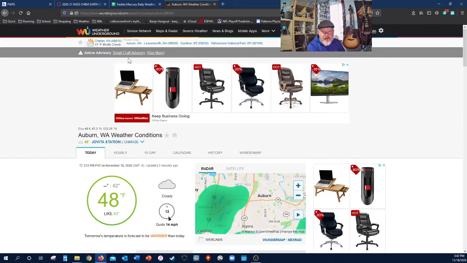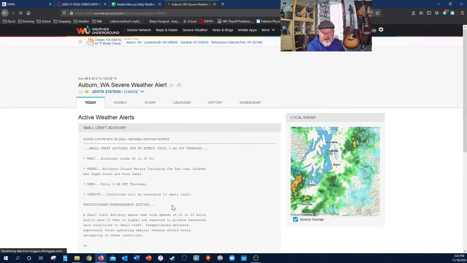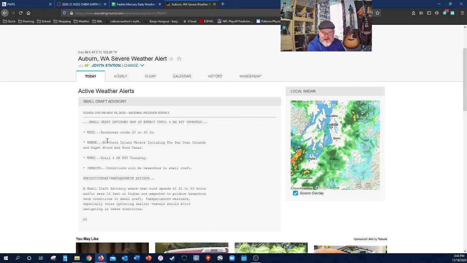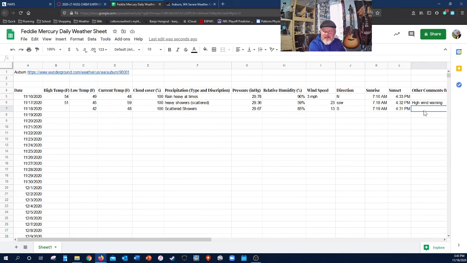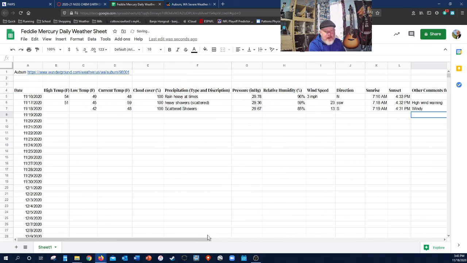All right. As far as other comments, if there's a special weather statement, which is usually given at the top, there'd be a special weather statement up here. Oh, here it is, right here. Small craft advisory. You can just see that, read over it, and see if any of this relates to us. Small craft advisory usually means that if you are in a boat in the Puget Sound, it's going to be windy. So we can just say that it's going to be windy.